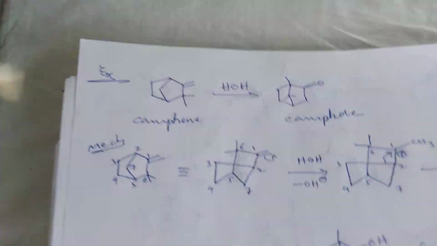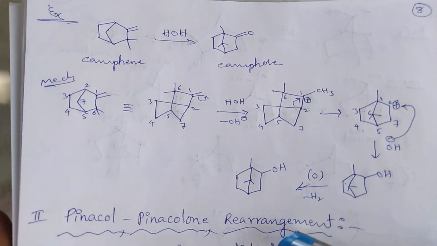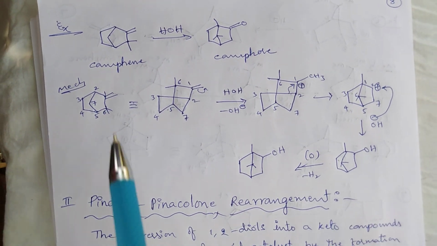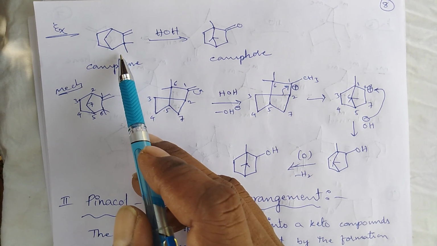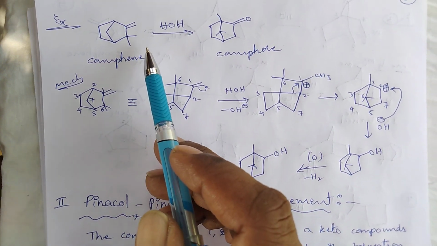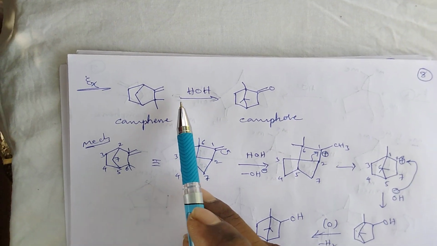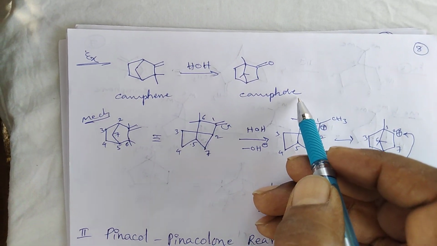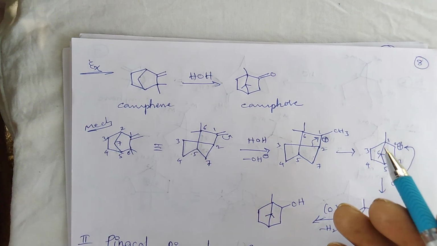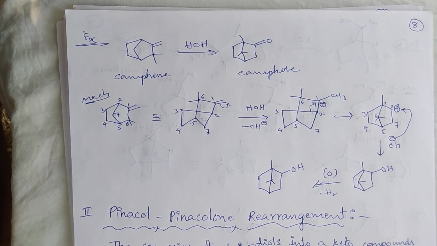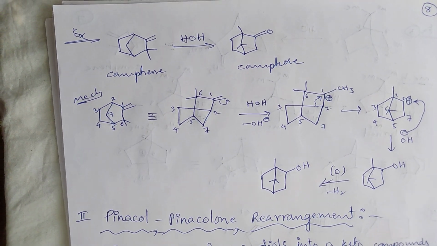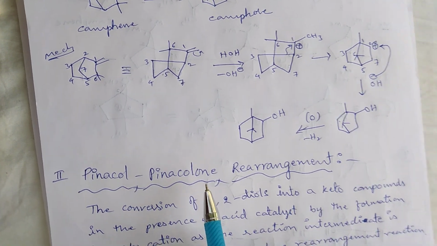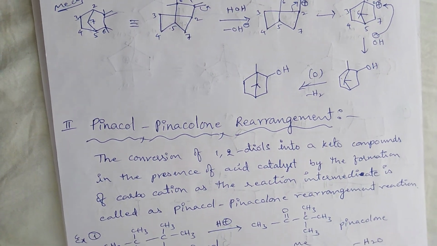Okay. Next one is camphene. So here the camphene molecule rearranges to camphor. The reaction mechanism is the same as the previous examples, and the next rearrangement reaction is the pinacol-pinacolone rearrangement reaction.